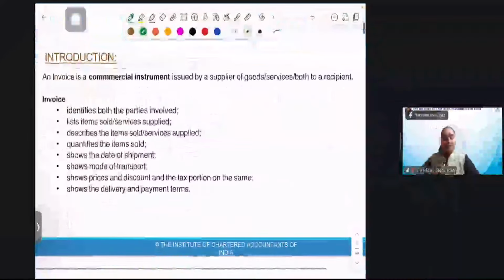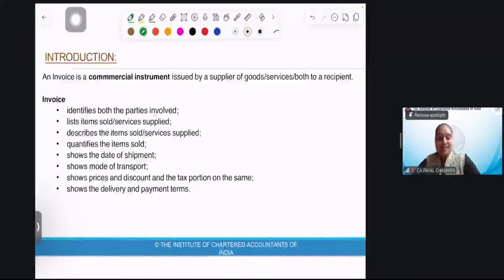So here we begin with the introduction. See, it becomes so easy for you now. An invoice is a commercial instrument. I told you, it's a business document. It is a commercial instrument.